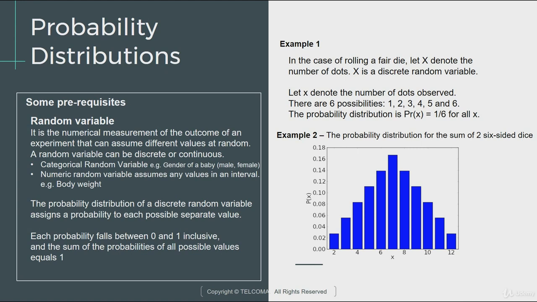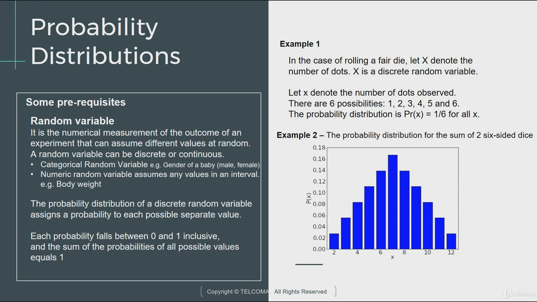So only one out of those 36 combinations can actually give you a value of 2, right? So that is the probability over here: we have a value of 1 by 36. Similarly, for 12, if you only have 6 and 6, you'll have the total as 12. So the probability of that is also 1 by 36.